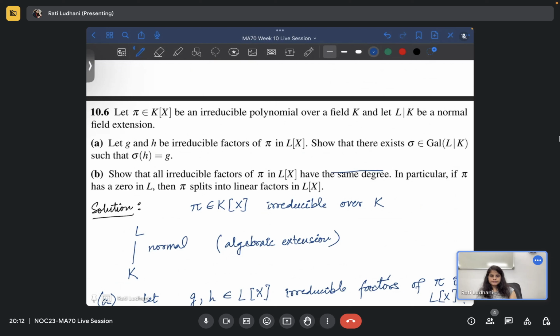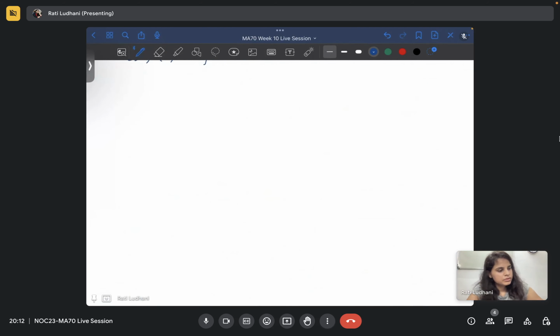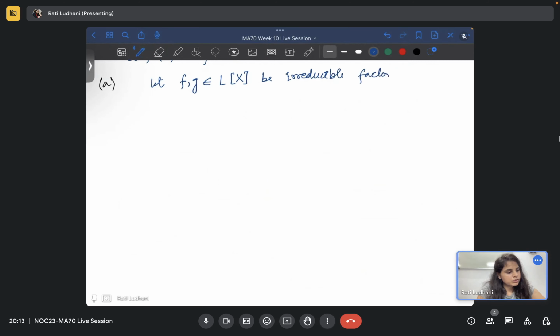Should I go ahead? Yes, yes. Okay, great. So let's see this A part. A says, you start with two factors. Let f and g belong to L[x] be irreducible factors of pi.